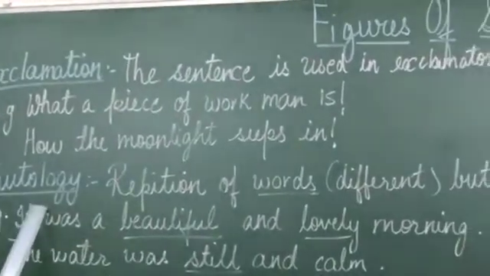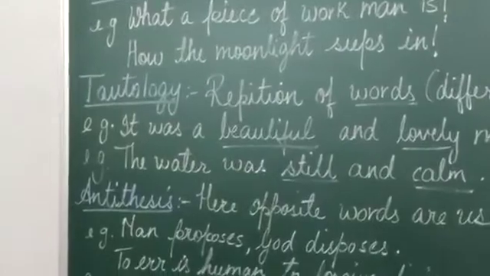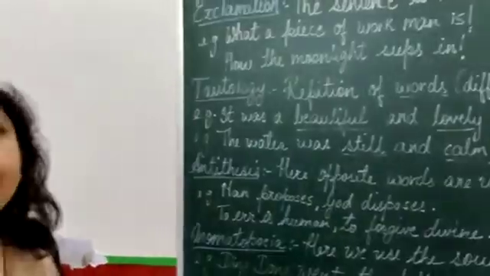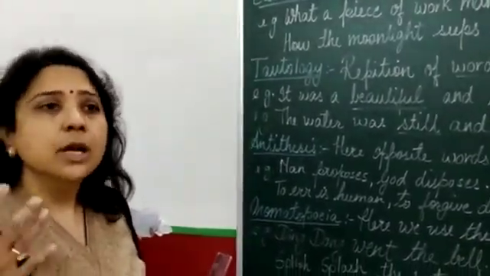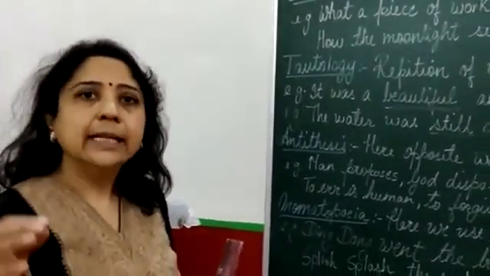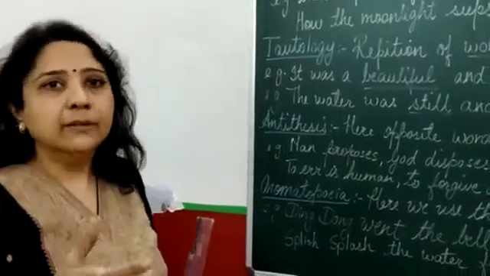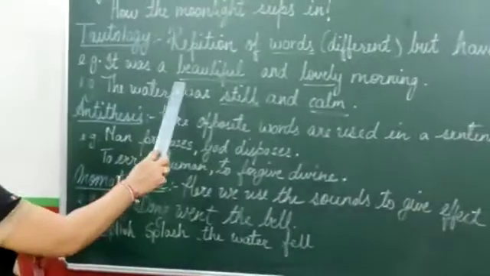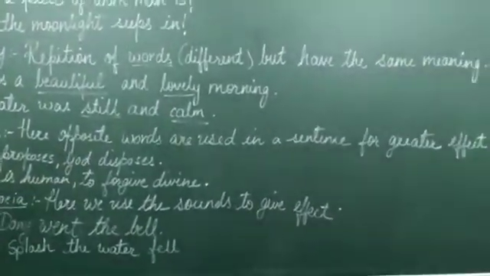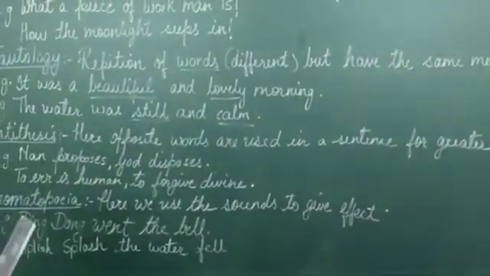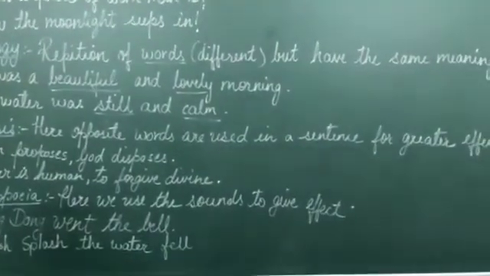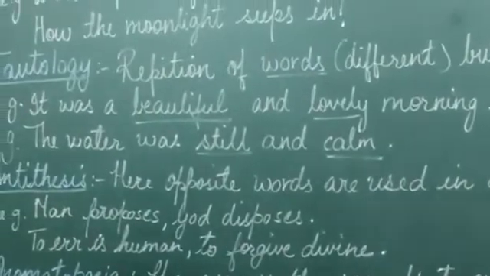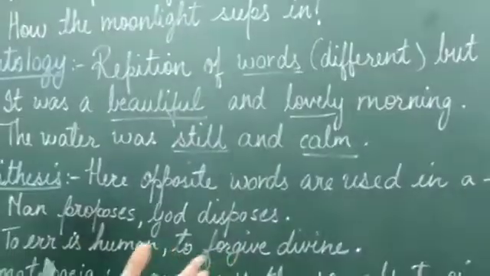Then you have tautology. That is repetition of words. They are different words, but they have the same meaning. Sometimes we use 2-3 more words in the sentence. They have the same meaning, but the words are different. This is also done to give effect. It was a beautiful and lovely morning. Now, beautiful and lovely kind of mean the same here, at least in this sentence. But we are trying to stress that it was a wonderful morning. So, we are saying it was a beautiful and lovely morning.